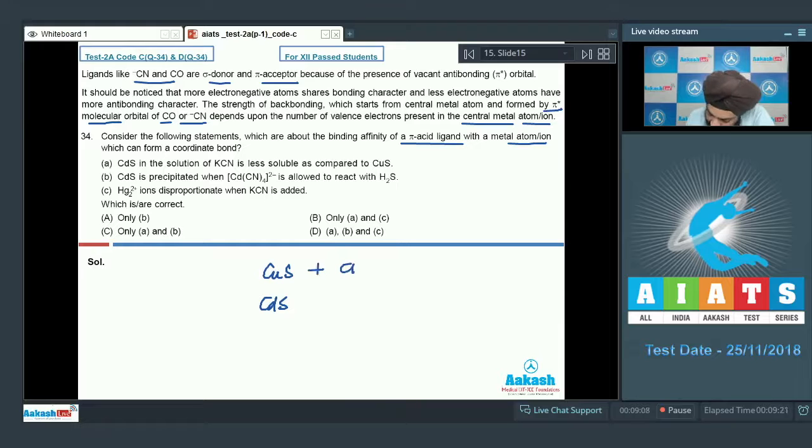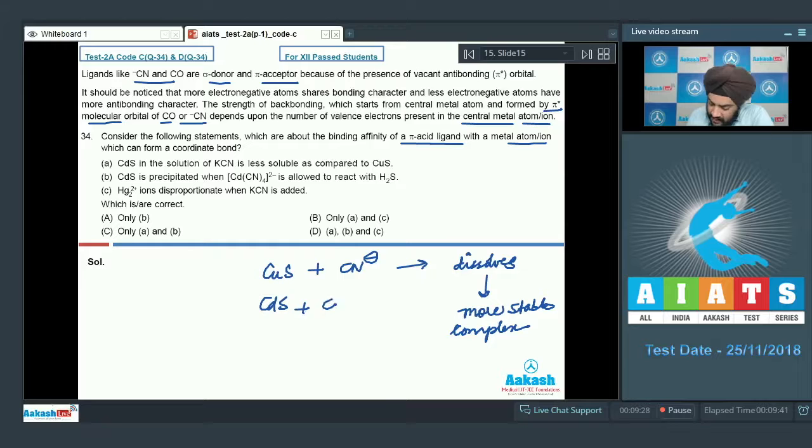When added to CN minus, the copper, which has a high affinity for the cyanide ions, dissolves due to the formation of a more stable complex. However, CdS, when added to CN minus ions, does not dissolve. So CdS is not very soluble in cyanide.